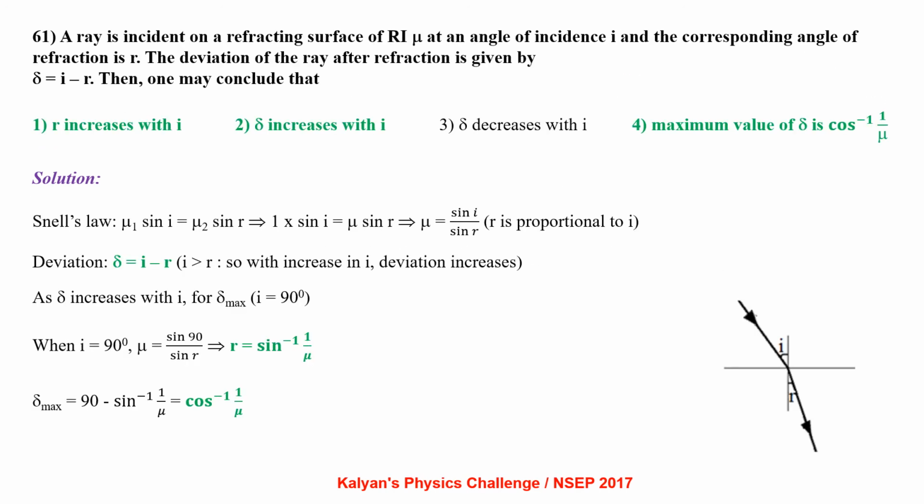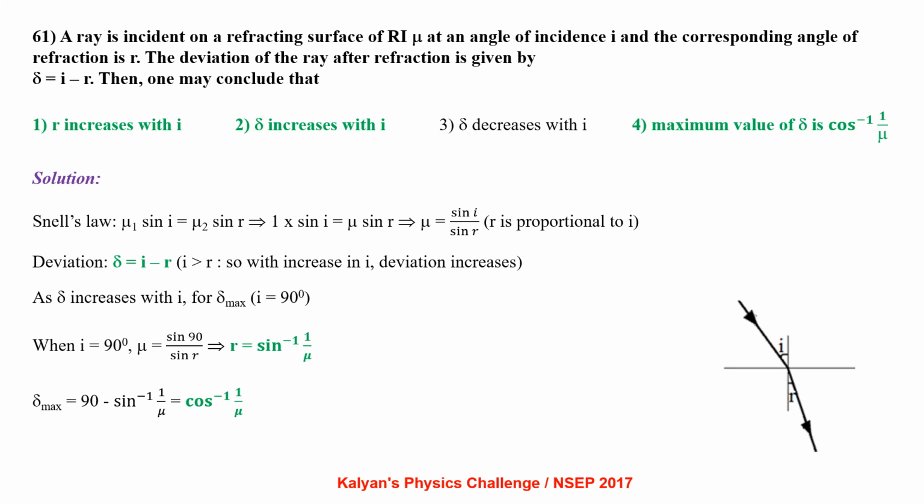A ray is incident on a refracting surface of refractive index mu at an angle of incidence i and the corresponding angle of refraction is r. The deviation of the ray after refraction is given by delta = i - r. Then one may conclude that r increases with i, delta increases with i, delta decreases with i, maximum value of delta is cos inverse 1/mu.